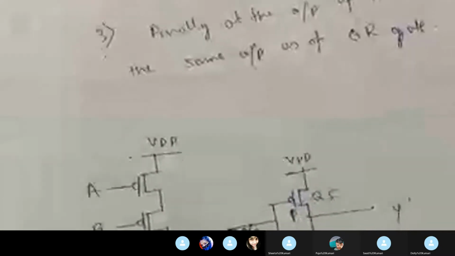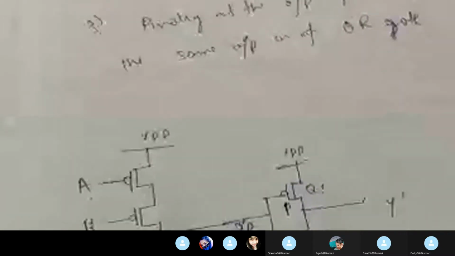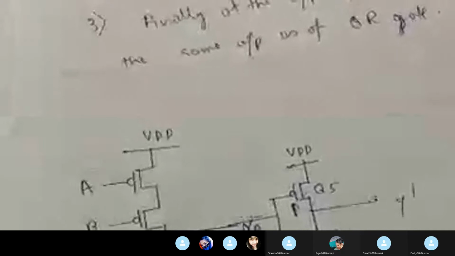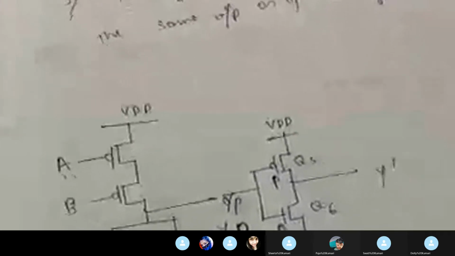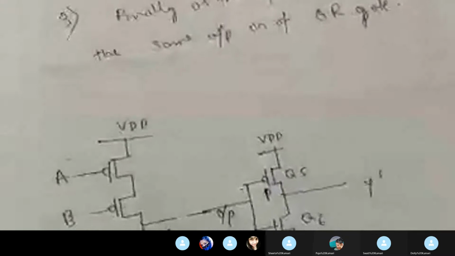So this is your NOR gate, and by putting an inverter, or CMOS inverter logic, at the output of the NOR gate, you are getting the OR gate. So today we have gone through the basic gates, that is AND, OR, and NOT, using CMOS logic, and also the universal gates using CMOS logic, that is your NAND and NOR.